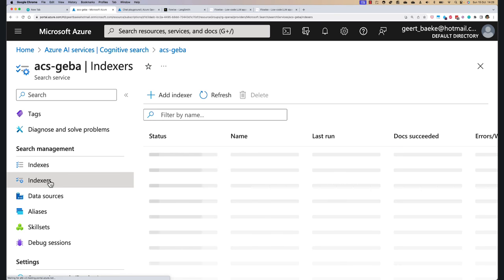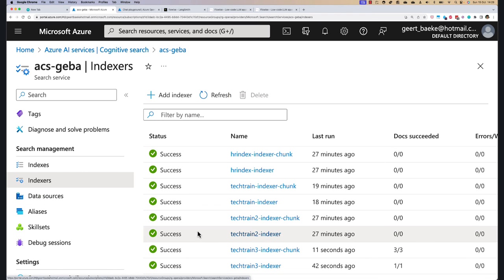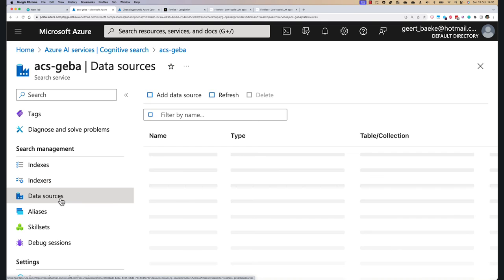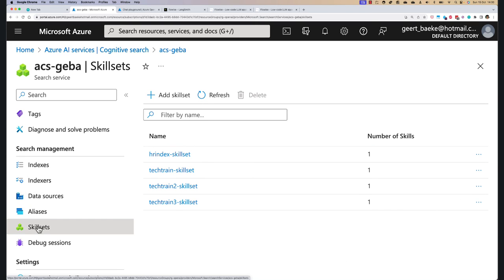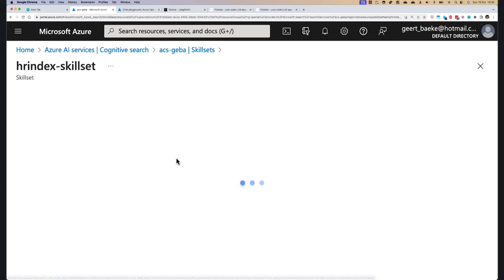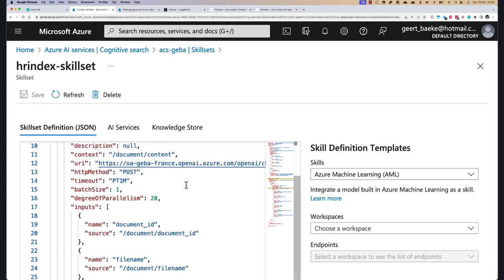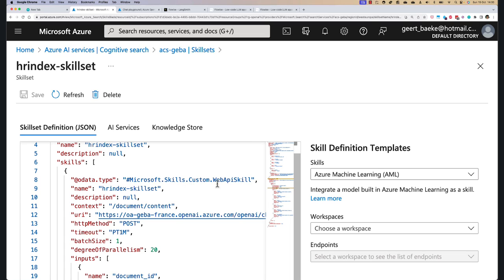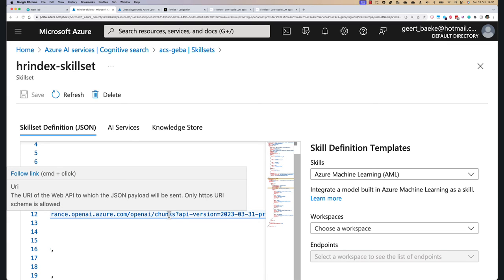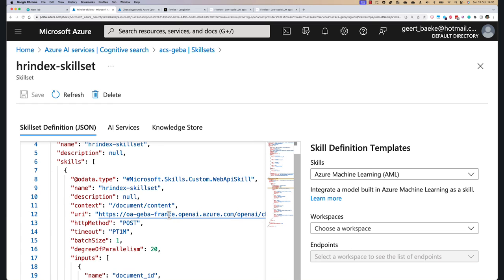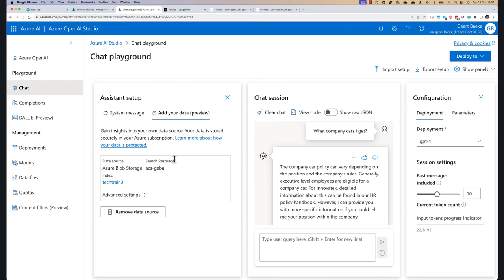If you go to indexers, you'll see that there are indeed these indexers that run every couple of times, so every hour. Data sources, in this case, that's my storage account. And there is also a skill set involved. The skill set is actually doing the breaking up into pieces. This is a skill set of the type web API skill, and they're using a feature of the OpenAI APIs in Azure, which is a chunks API that can then create the chunks for you. So the chunking, or the splitting into documents, is done by Azure Cognitive Search as well. This is now finished.